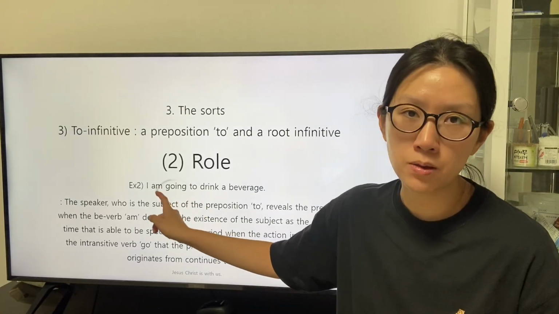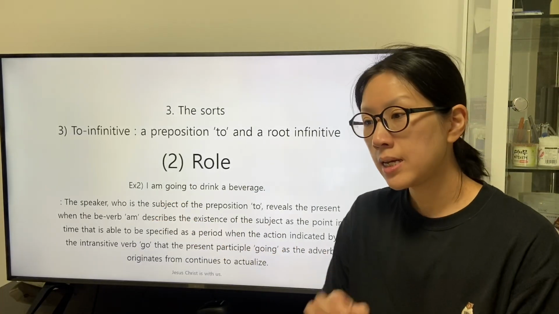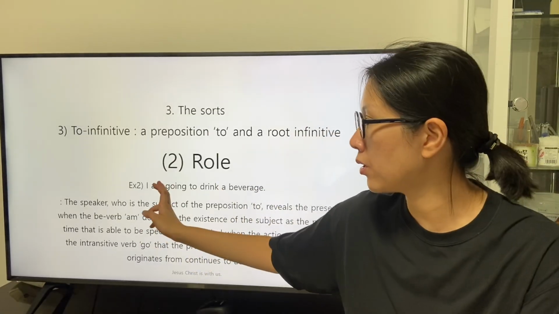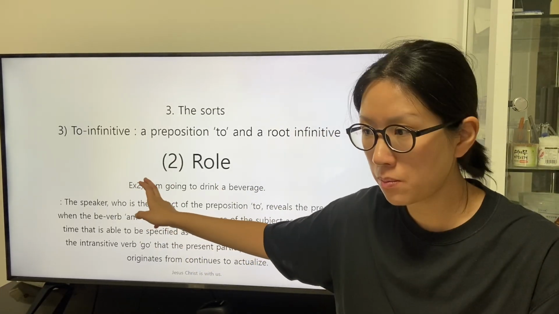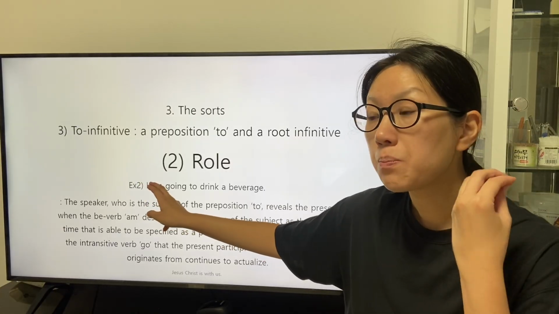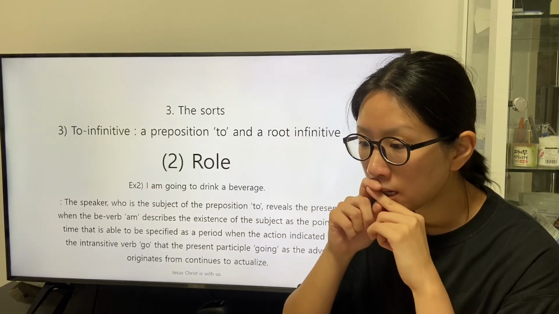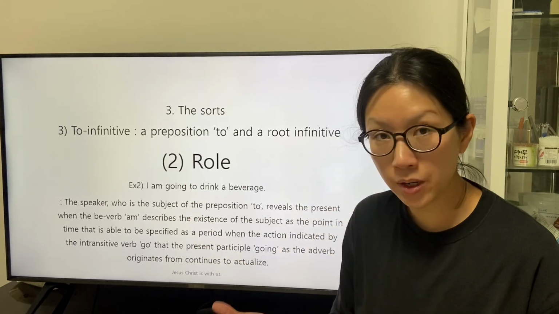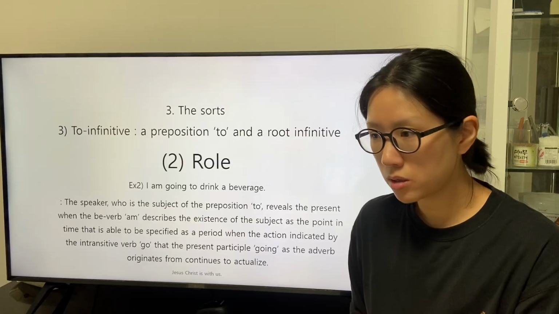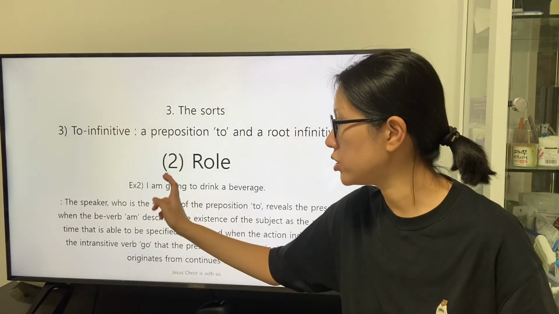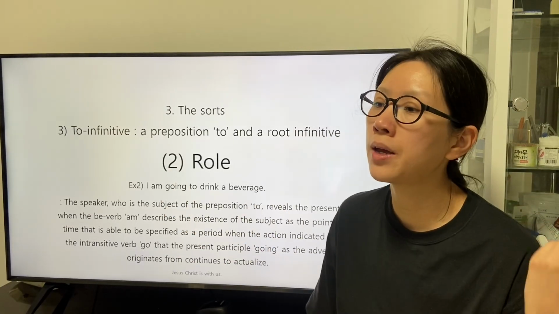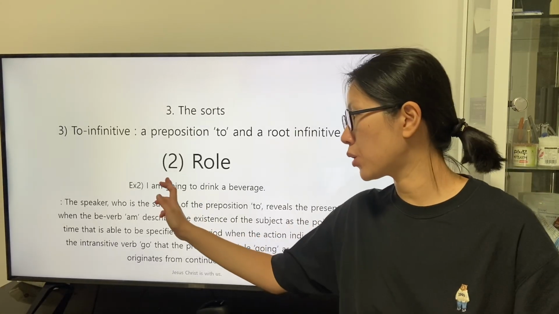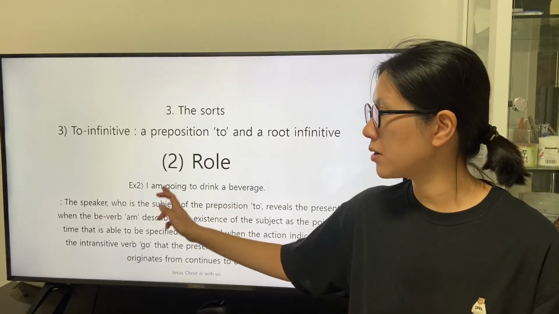The description by the present participle going is to specify the present when the speaker exists, from the description by the be verb into a period when the speaker continues the condition described by the definition of the intransitive verb go, that is the body of the present participle going.